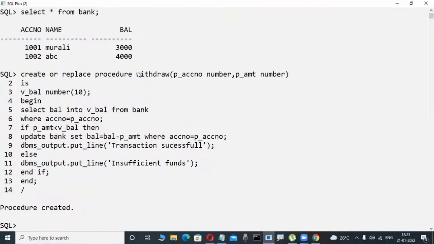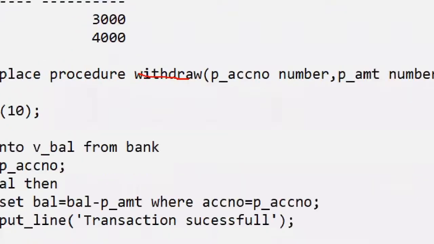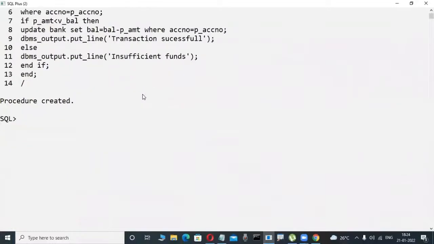Once I have developed this withdraw procedure, I try to check it really, yes, whatever ATM transactions I mentioned in the previous case, I try to check them. Now check it out. Observe here. I try to check something. And now here, observe here. Here I'm executing: exec procedure name withdraw. Okay, fine.